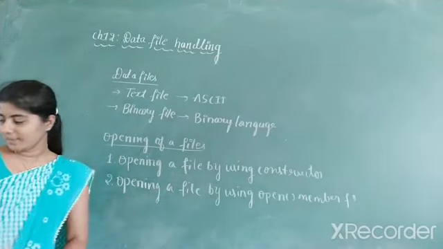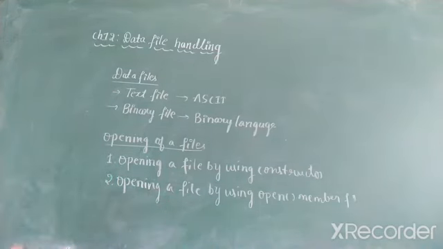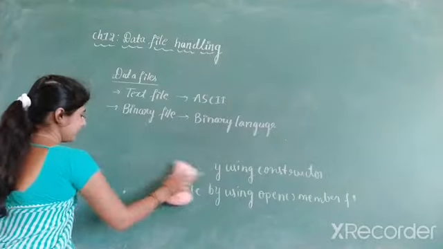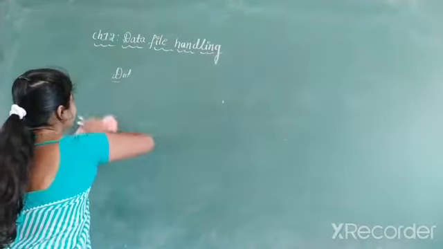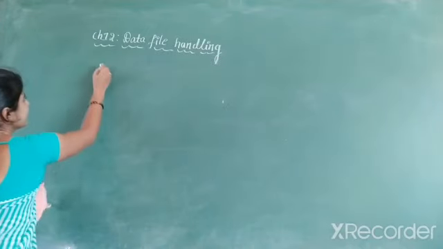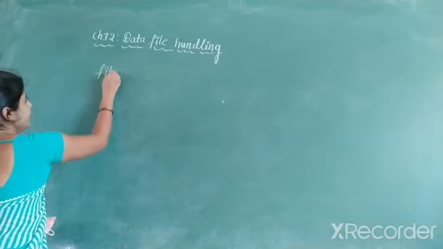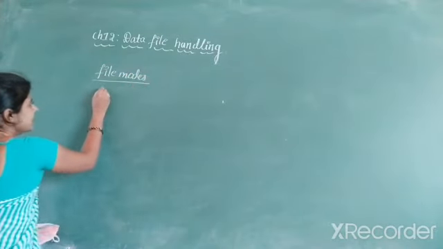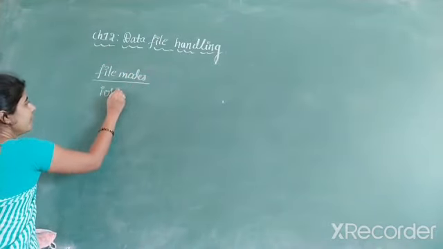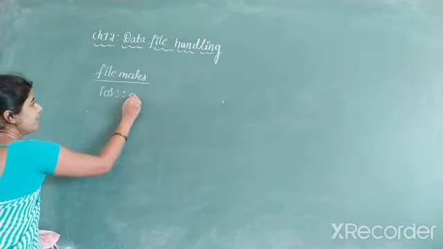And one more concept we discussed is file modes, very important for exams. We discussed this in the last class too. We have different file modes. The first one is ios::app.